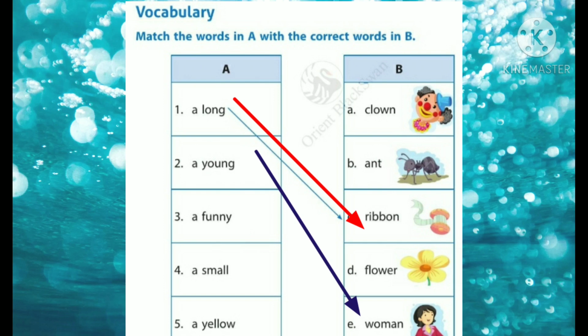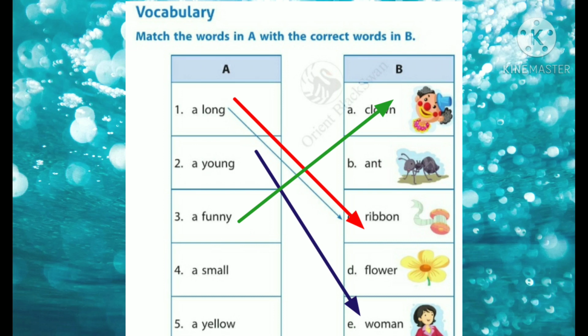Three, a funny. Who is funny actually? You can see him in the circus. Who makes us laugh? Yeah, he is a clown. A funny clown. That is A, clown, C-L-O-W-N. A funny clown.